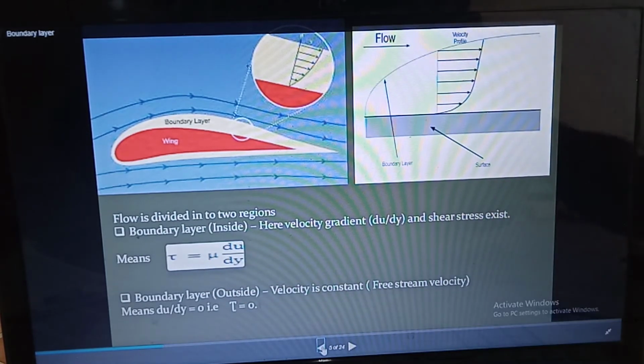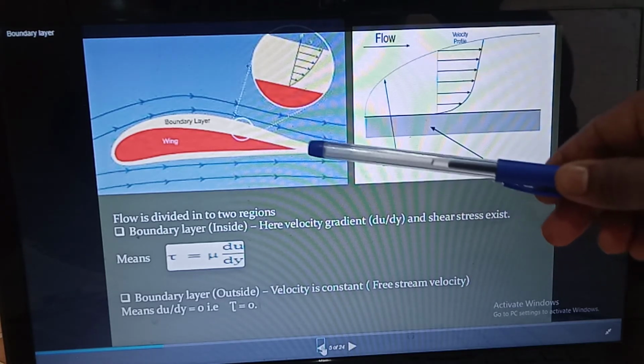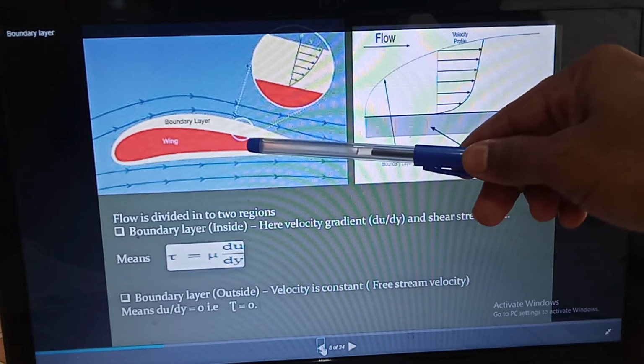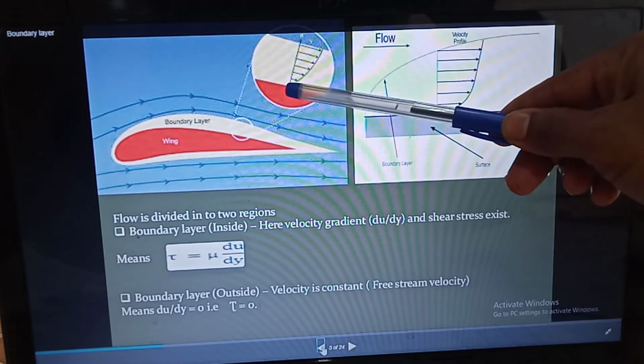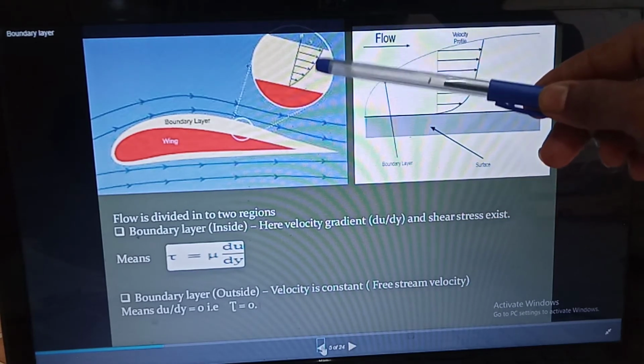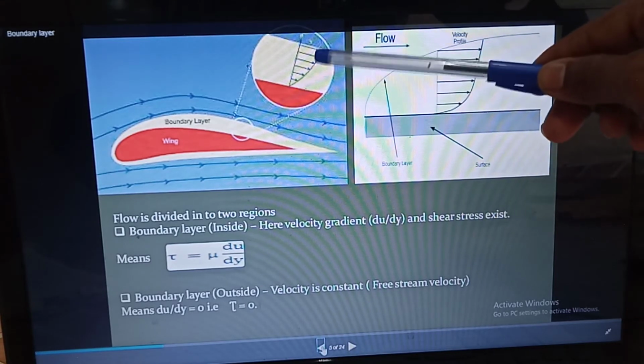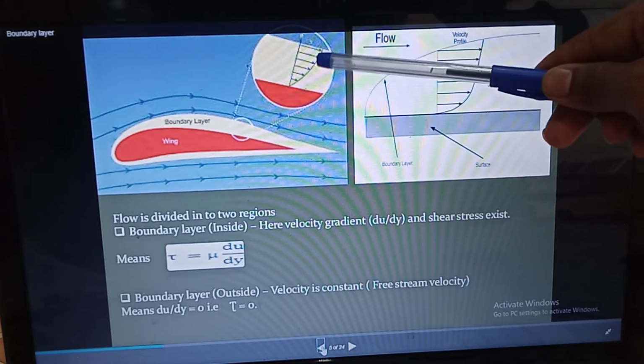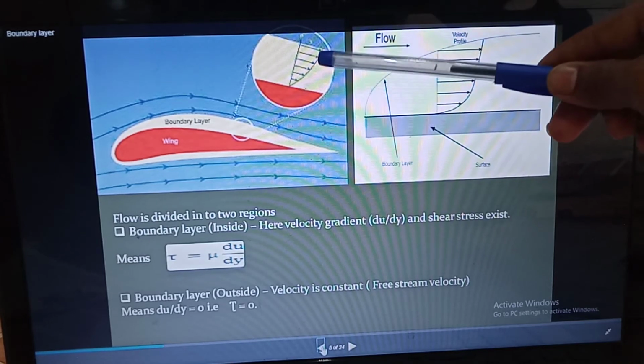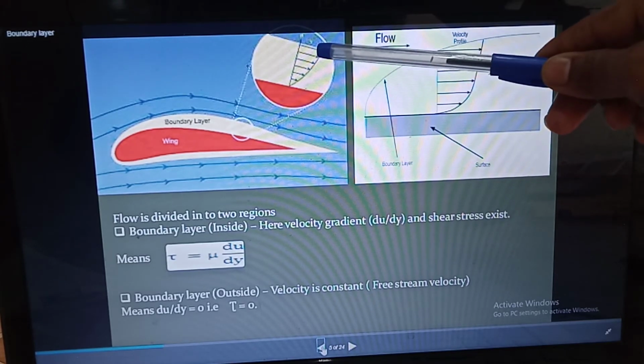This is the first region. The second region is outside the boundary layer. As the velocity increases gradually, it will become constant at some point. This is your free stream velocity.